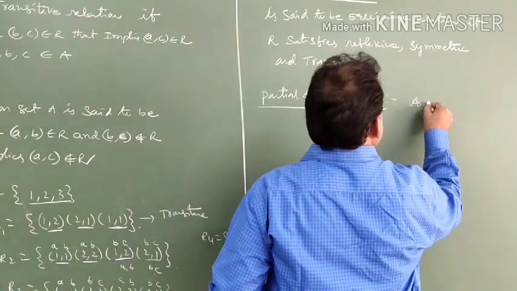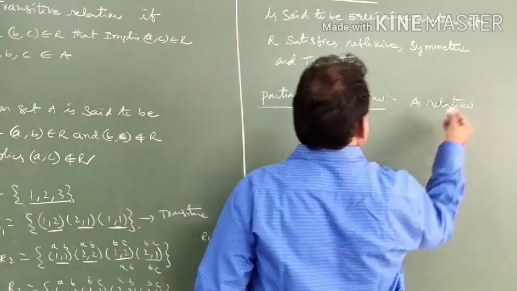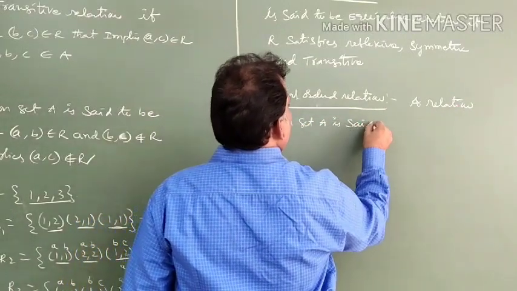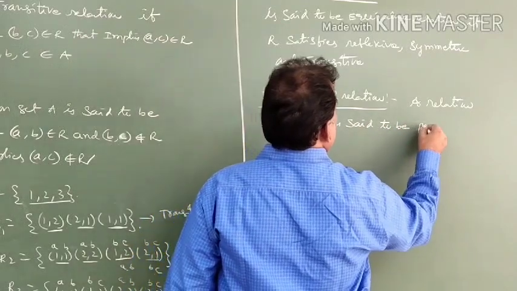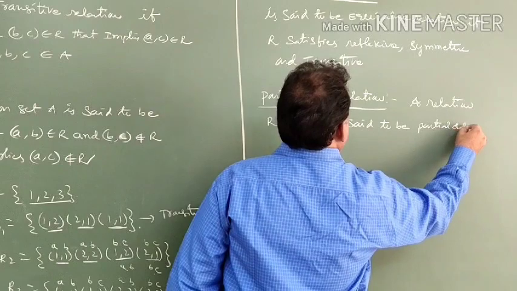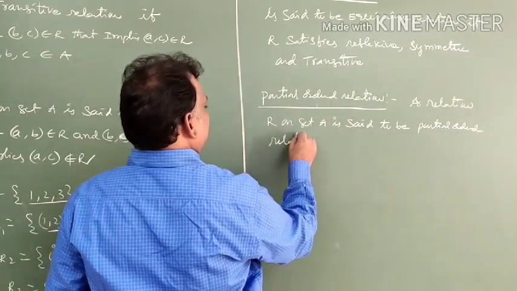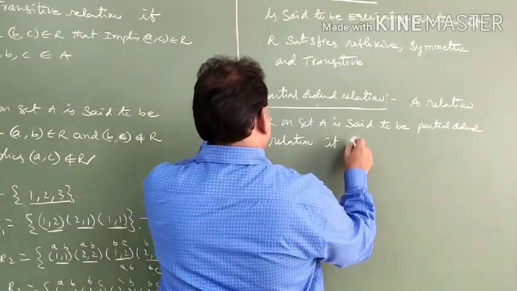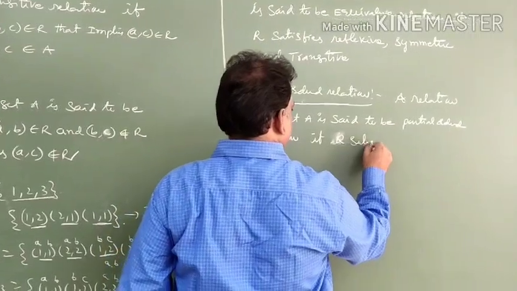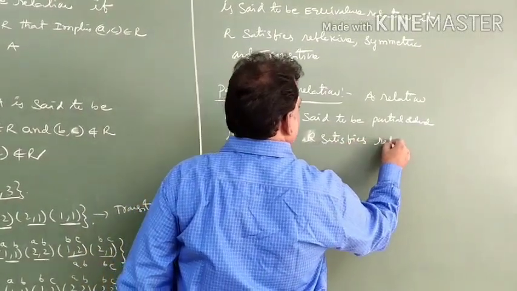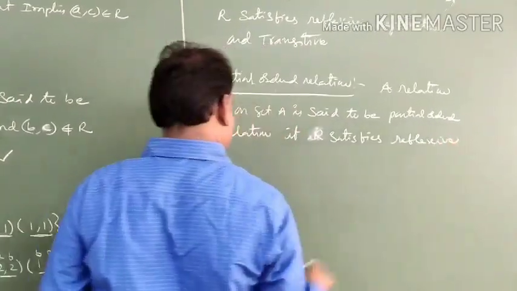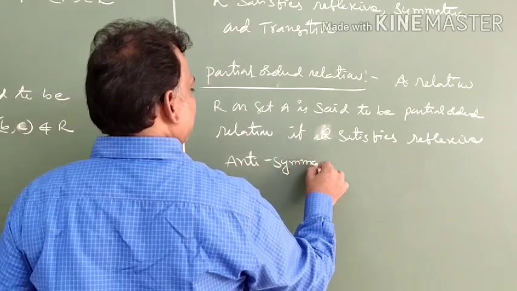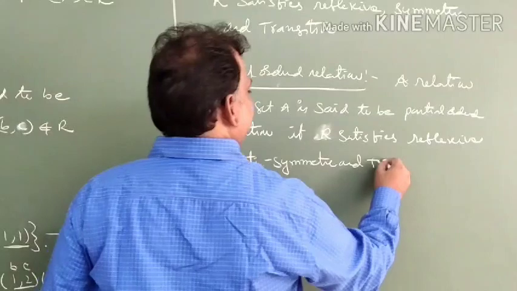So a relation R on set A is said to be a partial ordered relation if R satisfies reflexive, antisymmetric and transitive relations.